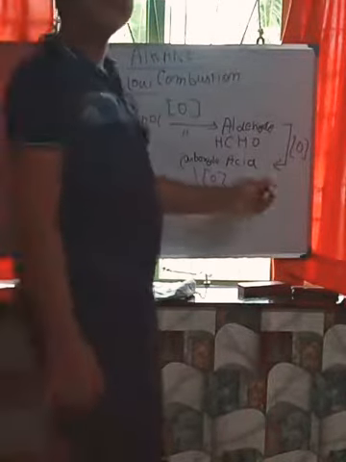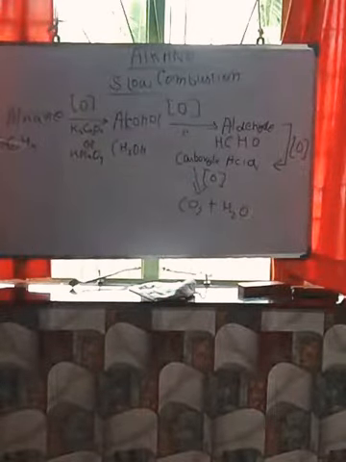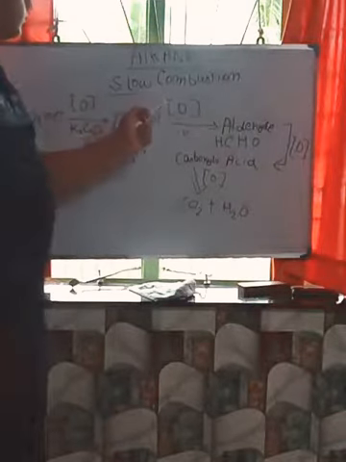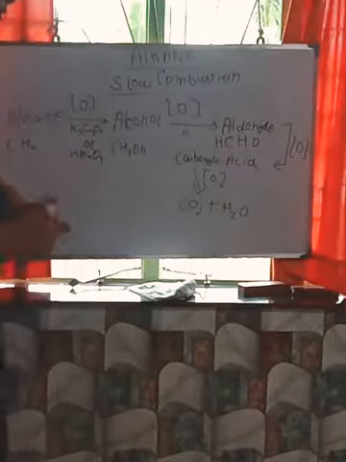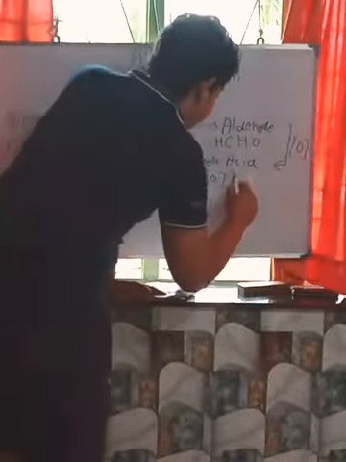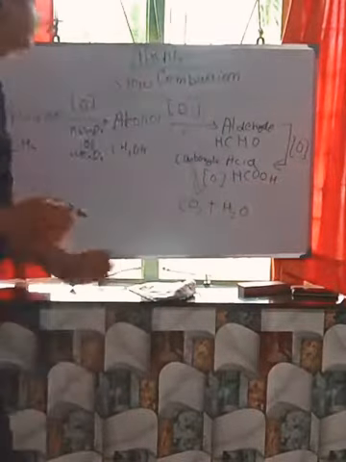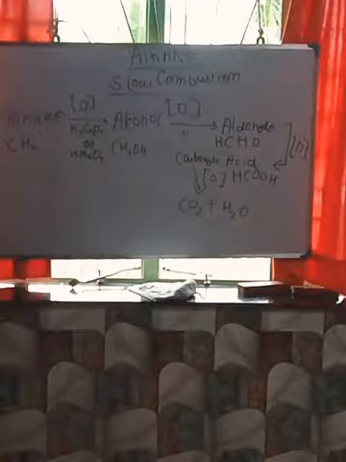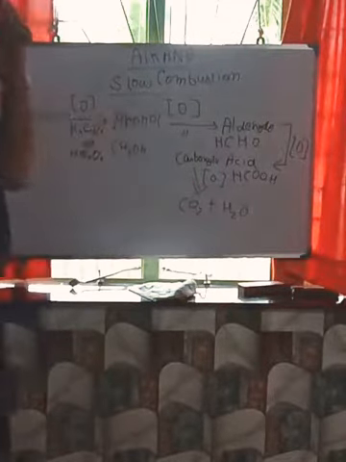Here it becomes HCHO. After that, this HCHO will react to form carboxylic acid. HCHO is already there, and one more oxygen is combining with it, so it becomes HCOOH. After that, CO2 plus H2O.